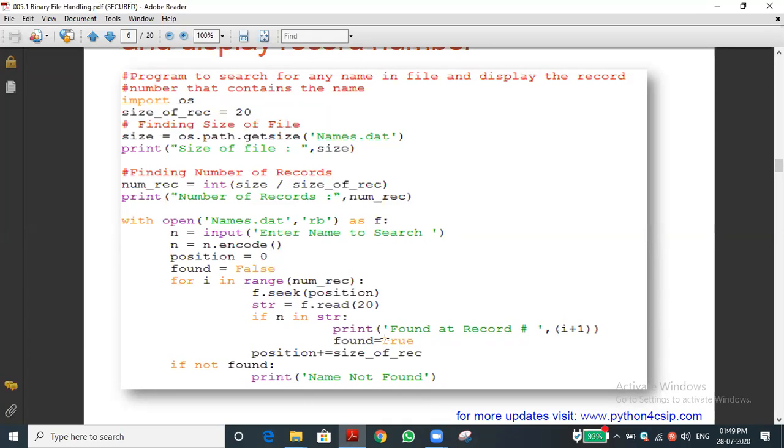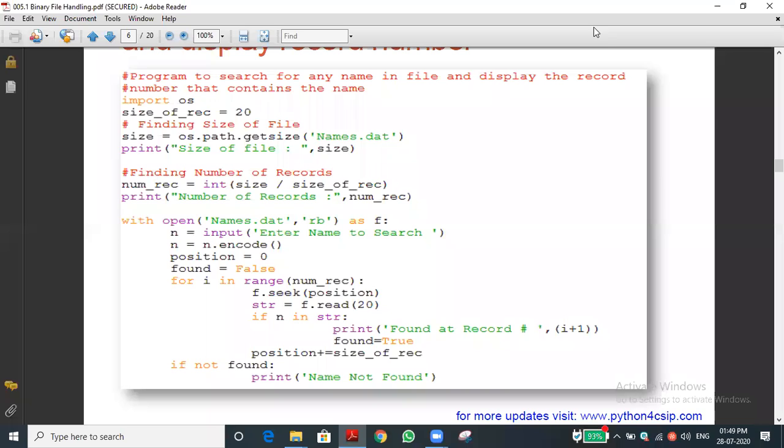But sir, instead of that found statement, we can use a break statement after that print, no, sir. Why not? Definitely we can. But actually the program wants to find all the names. For example, many Vikas are there, no. Suppose 2 Anand are there, what will happen? For that purpose they didn't use the break statement. It will search all the records. That is the case. You people start to execute this program on your computer also, then you can get more idea about it. Have you understood this program?